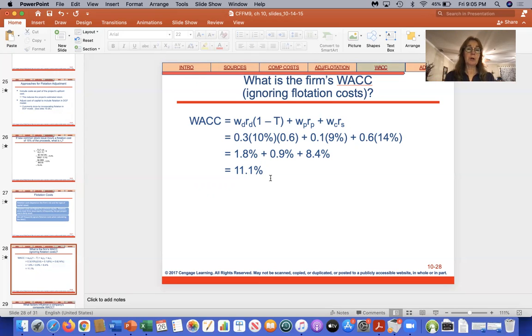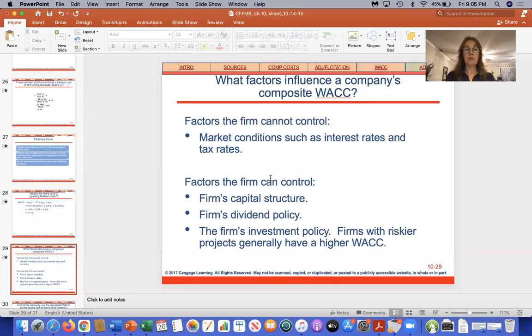If the return is more than the cost of capital, then they would accept the project and go forward with it. And then they just talk about some other factors that can influence a firm's cost of capital that they can't control, like a downturn in the economy, rising interest rates, rising tax rates, and so forth.